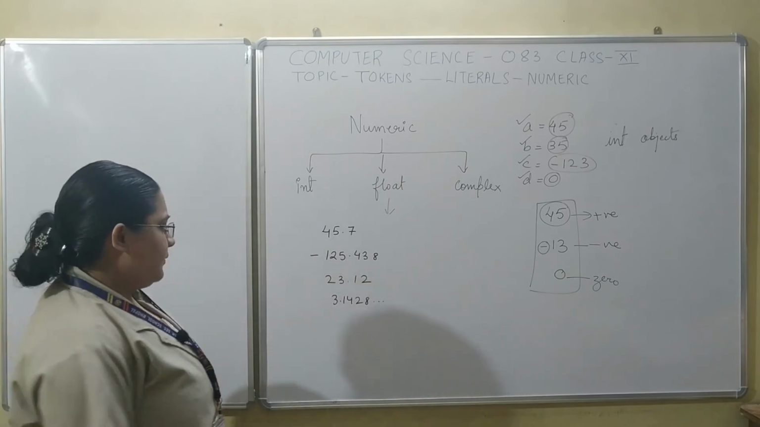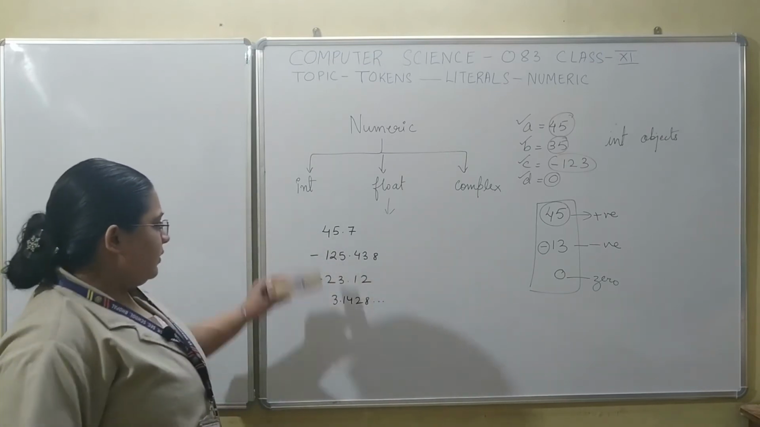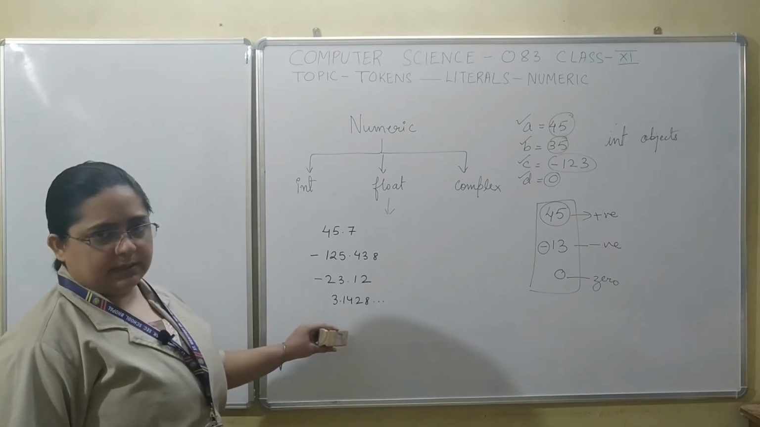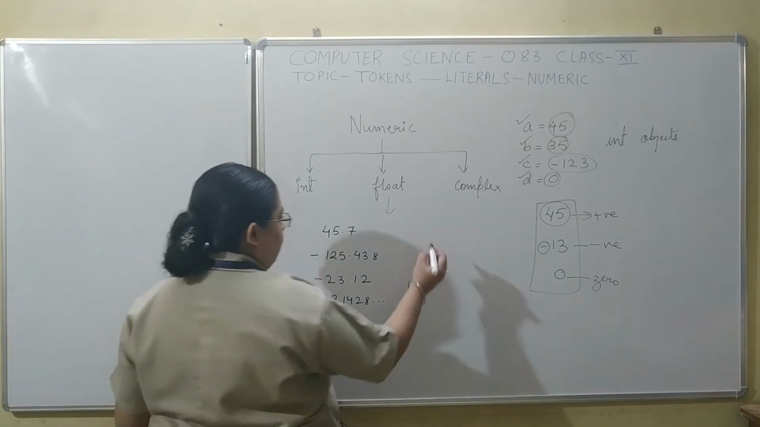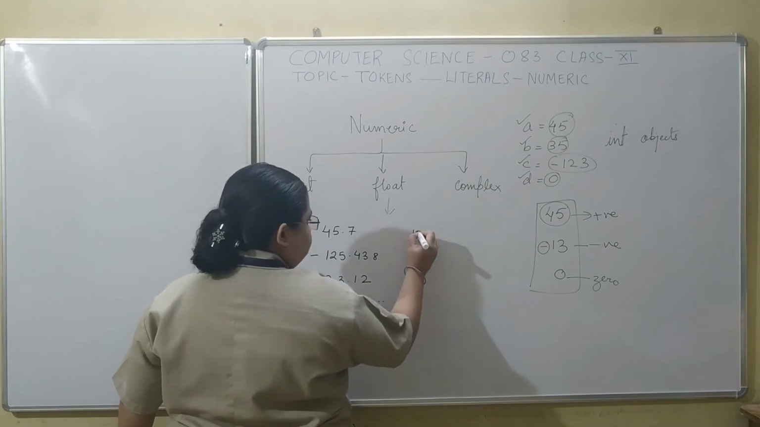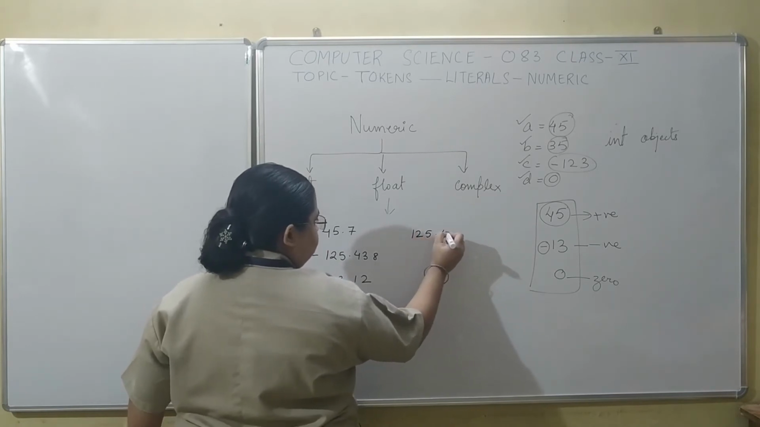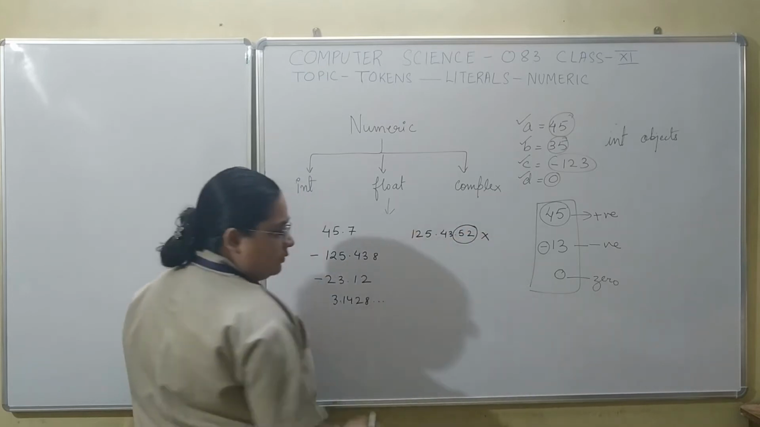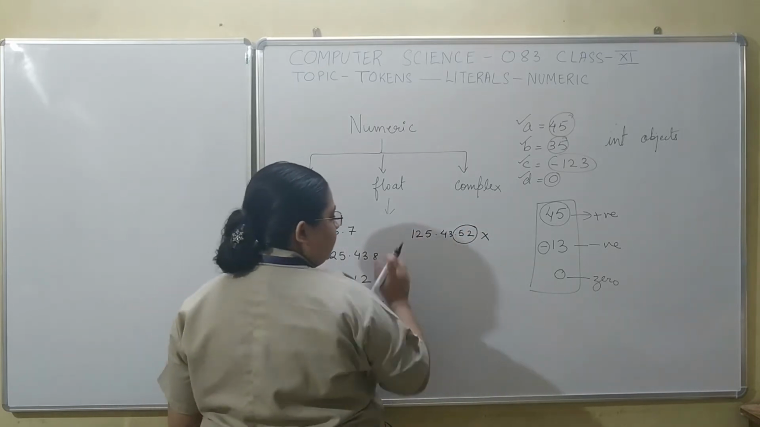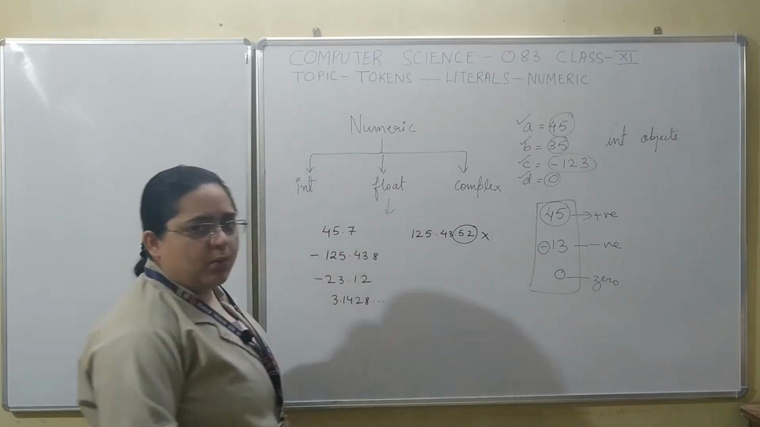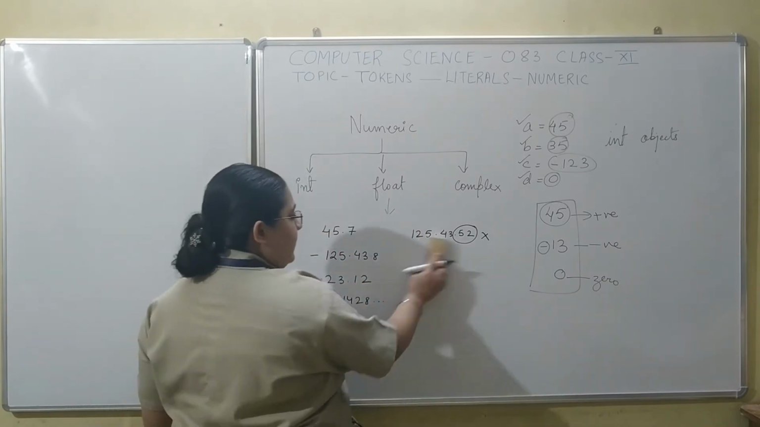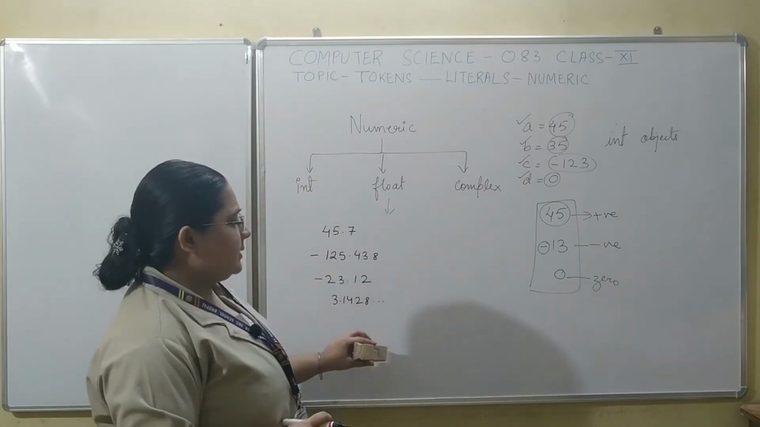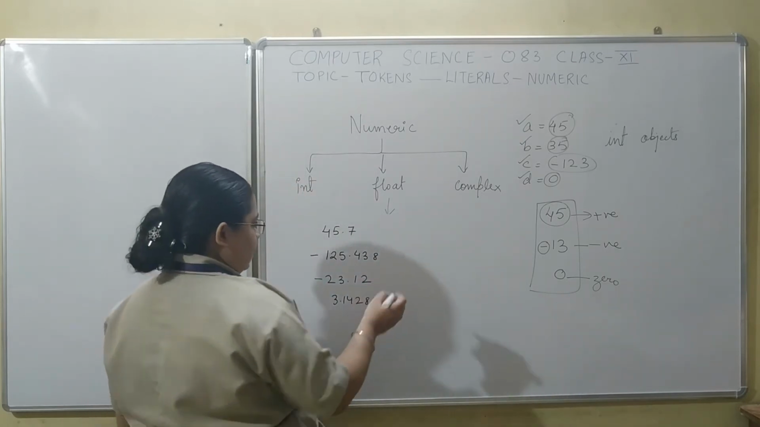Any number of values you can take. So these are some examples of valid floating point literals. But remember, you cannot write something like this. This is absolutely wrong. You cannot have two decimal points. There would be only one decimal point in a floating point number. Now floating point numbers can be represented in two forms.